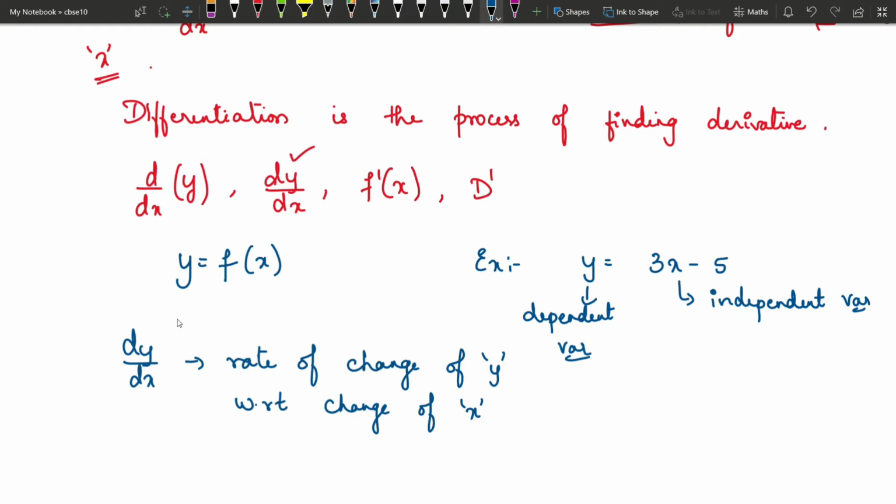Based on the distance and the angle from Earth, you measure how much the rocket has to be tilted so that it reaches that particular satellite or moon. To that extent, differentiation is applicable in your day-to-day games and also in high-level scientific research.